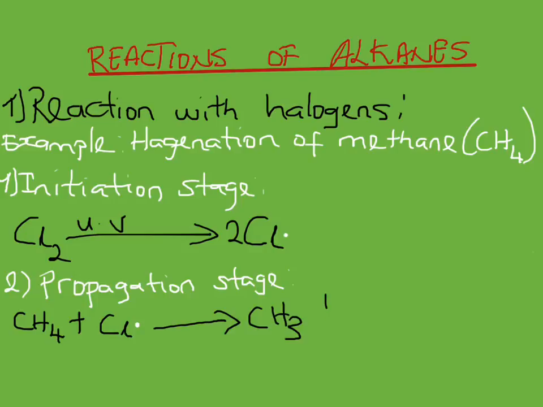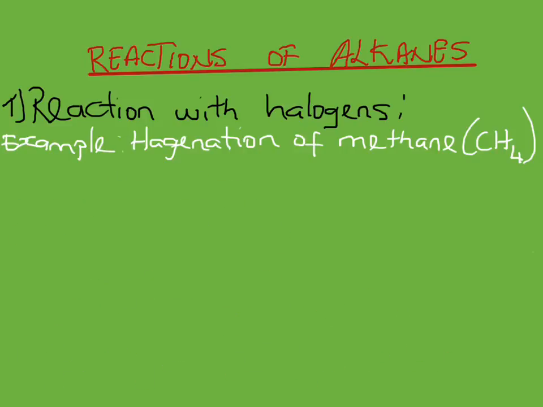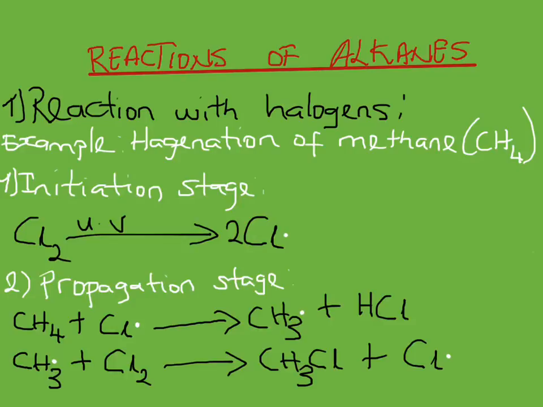Let's look at the example there. We have methane plus chlorine free radical is going to form another free radical, which is methyl free radical plus hydrogen chloride. Methyl free radical plus chlorine molecule is going to give us chloromethane plus chlorine free radicals. Like you can see from there, free radicals are being produced, free radicals get consumed, they react with other molecules which are non-free radicals to produce more free radicals.